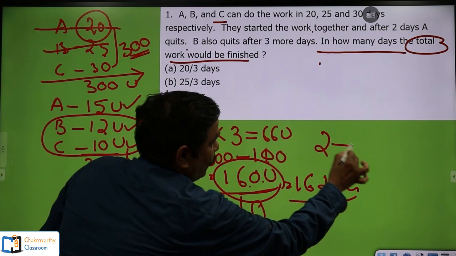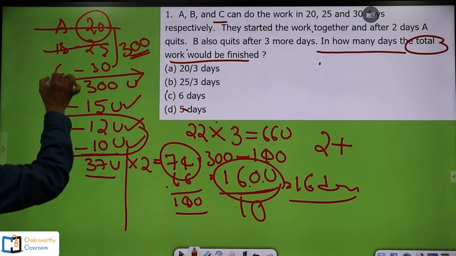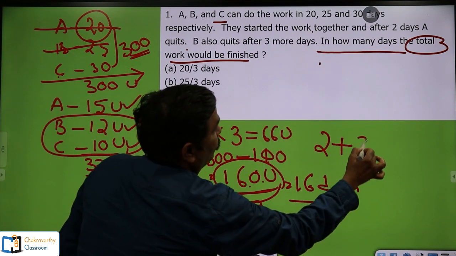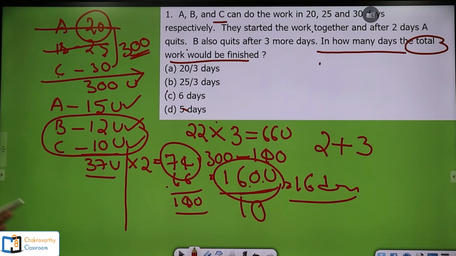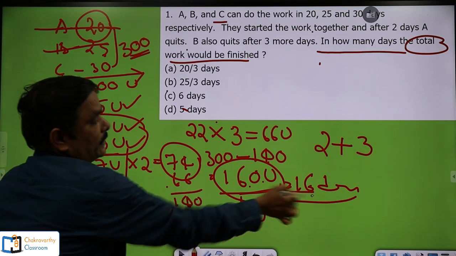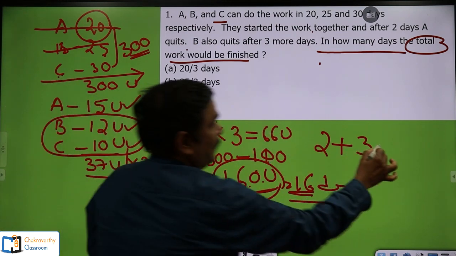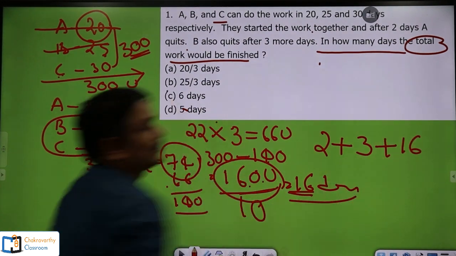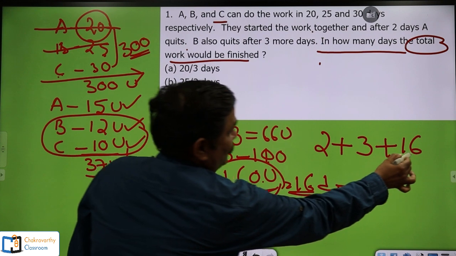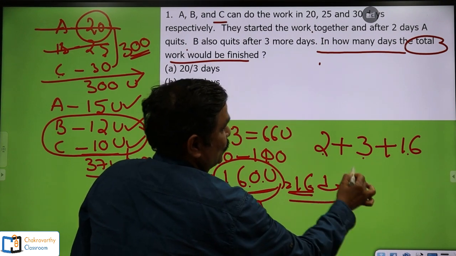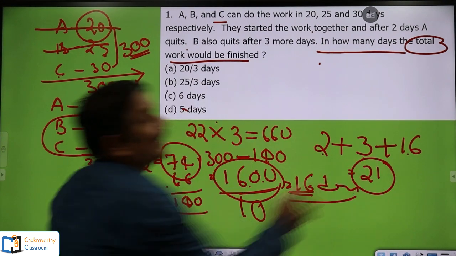Then after that A quit the work and B and C together worked for 3 days. And finally after A and B quit, C finished the remaining work in 16 days. This is plus 16. So 16 plus 3, 19, plus 2. My answer is 21 days.